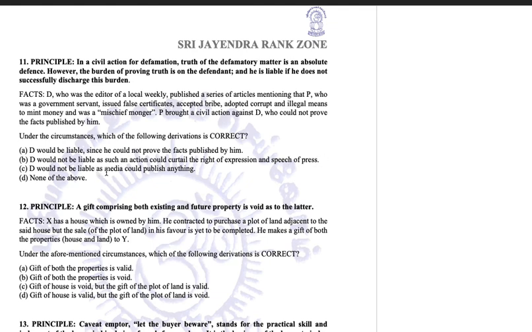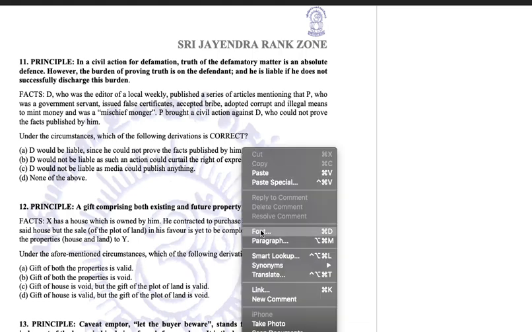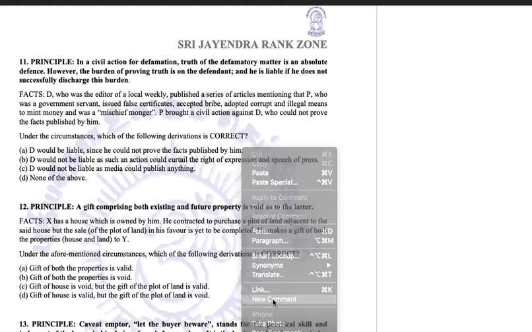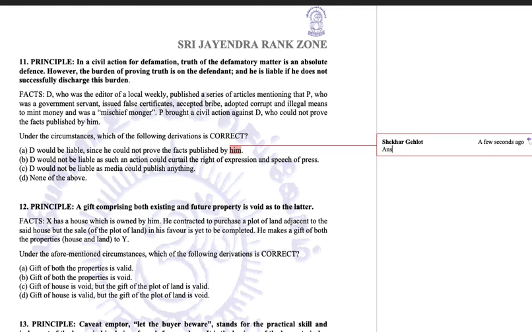D would not be liable as media could publish anything. No, media cannot publish anything. This option is also not correct. None of the above cannot be a good option. So ultimately, the answer is option A. D would be liable since he could not prove the facts published by him and he has defamed someone, so he is going to be guilty.